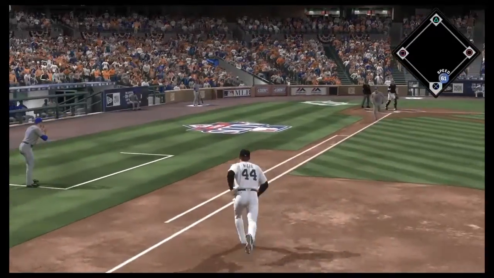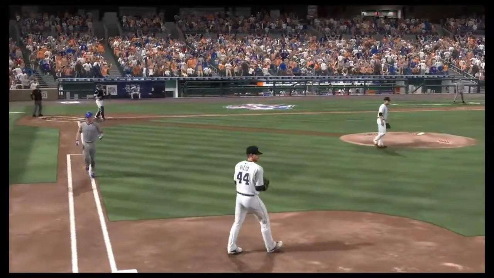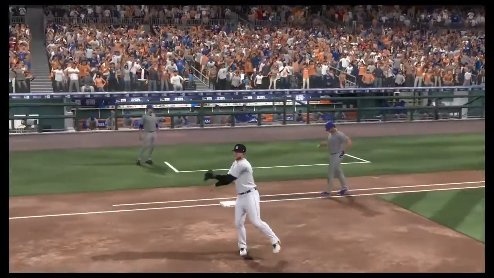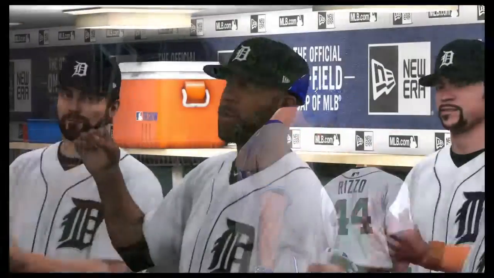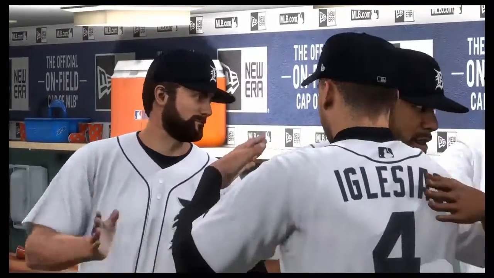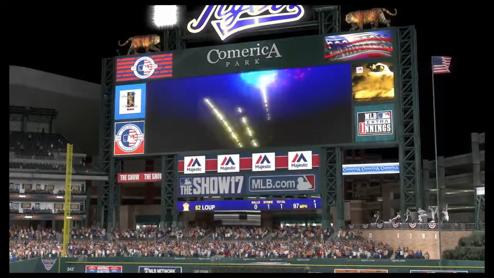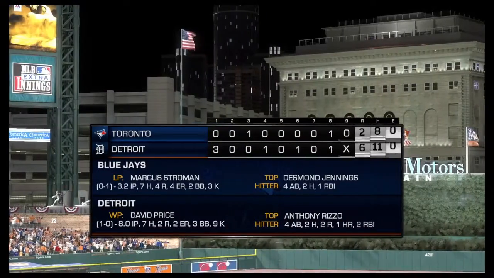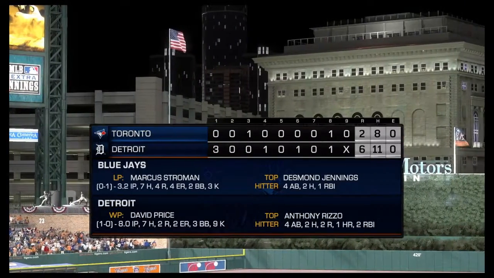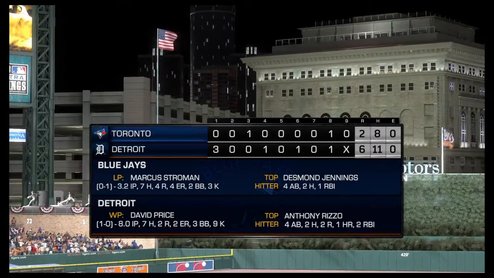A safe situation, ground ball to first. Rizzo takes it himself. No problem there. And we do go on to win game one of the division series against the Blue Jays. Price picks up the victory. Top hitter, of course, is Rizzo with the 2 RBIs and the home run.